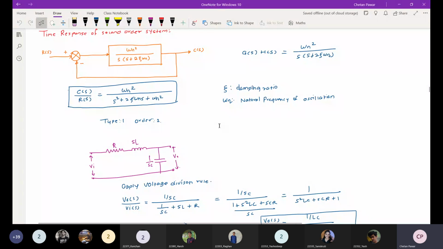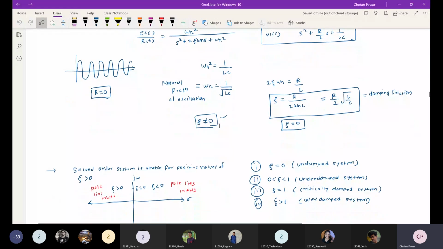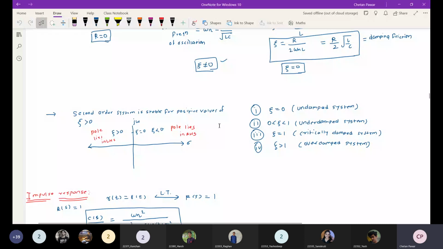And then we have seen that depending on zeta, there are four types of systems. When zeta is equal to zero, those systems are called undamped systems. In those systems, the system response is oscillatory, which oscillates at the natural frequency omega n.